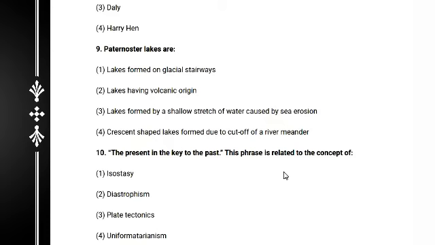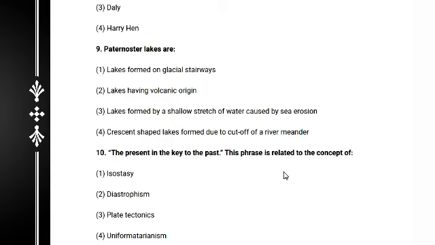And next question, about Peter Noster lakes. You know there are different types of lakes in the world, but here the Peter Noster lakes are lakes formed on glacial stairways, a lake of volcanic origin, a lake formed by a shallow stretch of water caused by sea erosion, or crescent-shaped lakes formed due to the cutoff of a river meander.